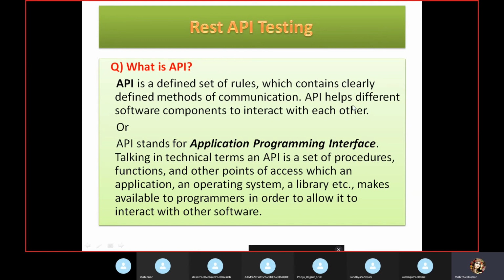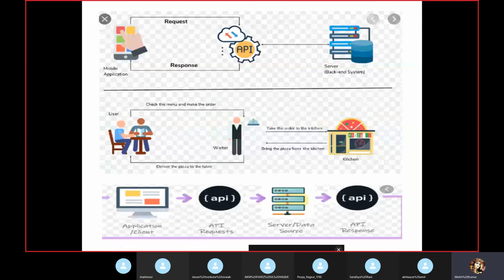So API helps different software components to interact with each other. API stands for application programming interface, and in technical terms, an API is a set of procedures, functions, and other points of access which an application, operating system, or library makes available to programs in order to allow them to interact with other software. So the same thing, whatever we have discussed,